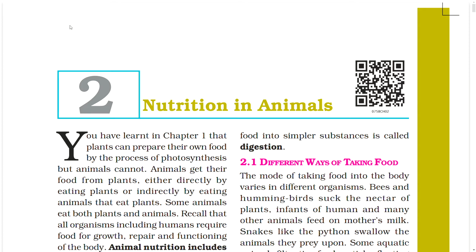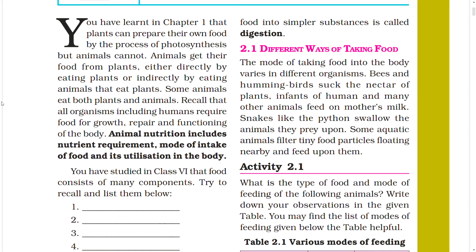Recall that all organisms, including humans, require food for growth, repair, and functioning of the body. Animal nutrition includes nutrient requirement, mode of intake of food, and its utilization in the body.